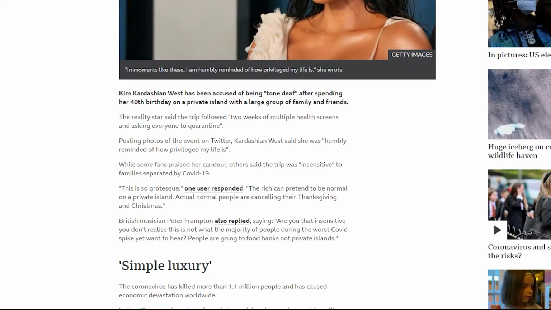So Kim Kardashian, having this special party, recognized just how privileged she was, how much of an advantage she has over other people. Now the article goes on to say, while some fans have praised her candour, others said the trip was insensitive to families separated by COVID-19.